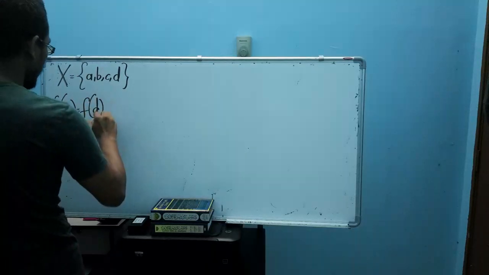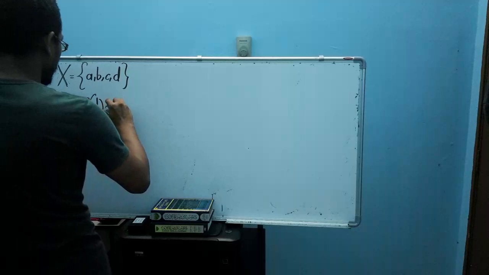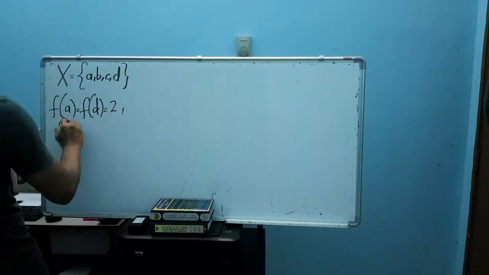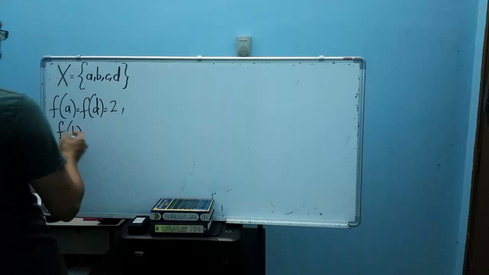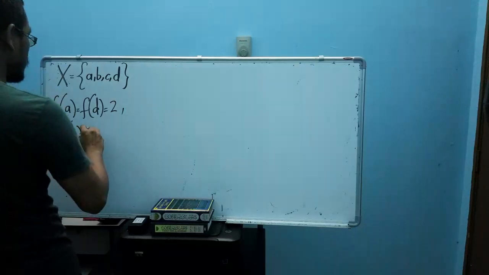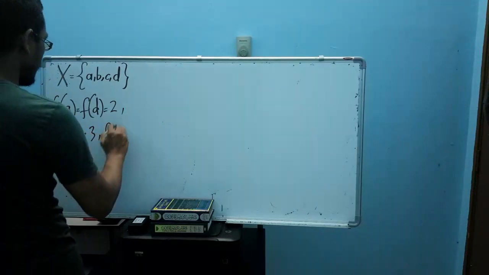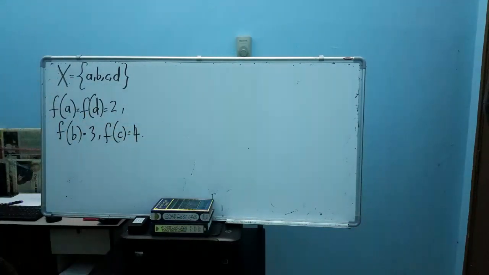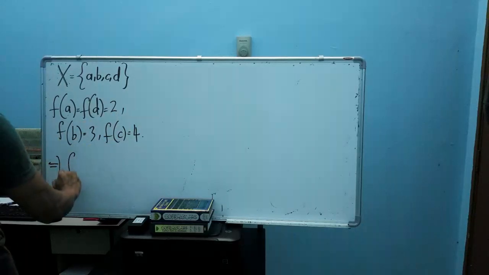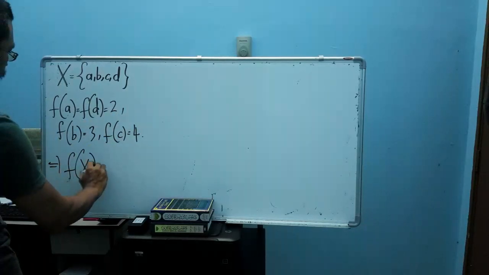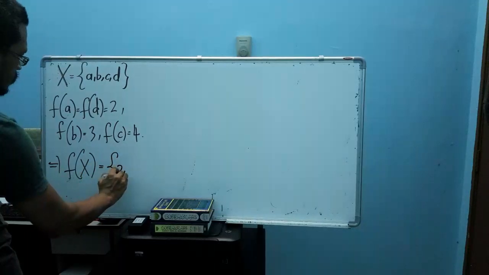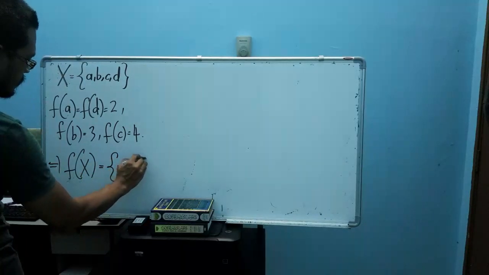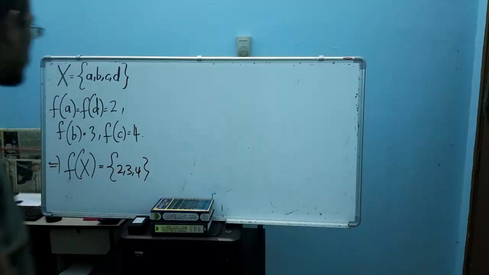I define such a function that maps from X to the set of real numbers 2, 3, and 4. Of course, from here I can say that the range of f is 2, 3, and 4, so you have 3 values of this function.